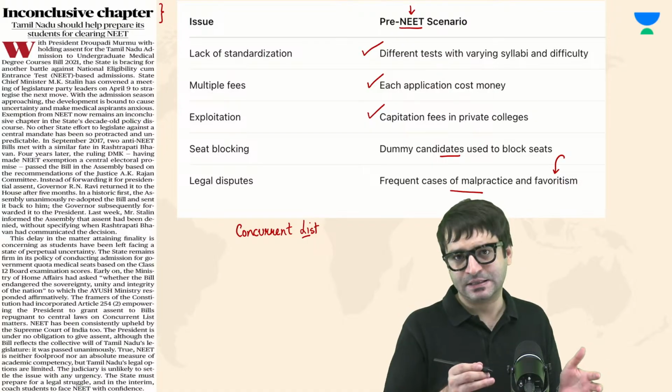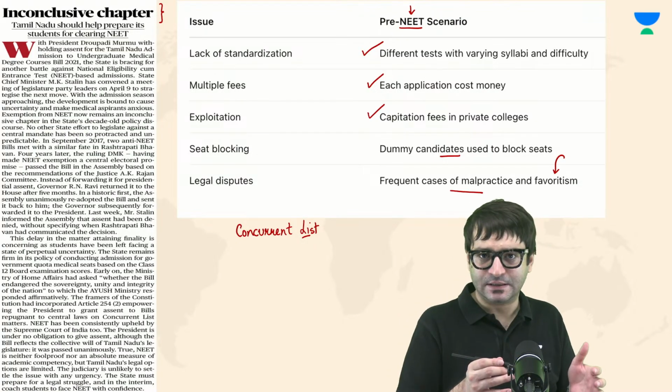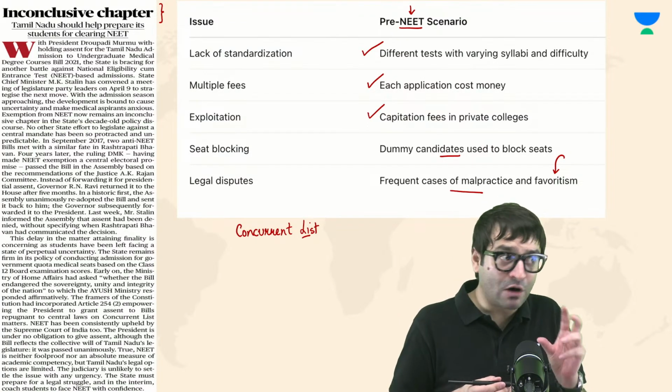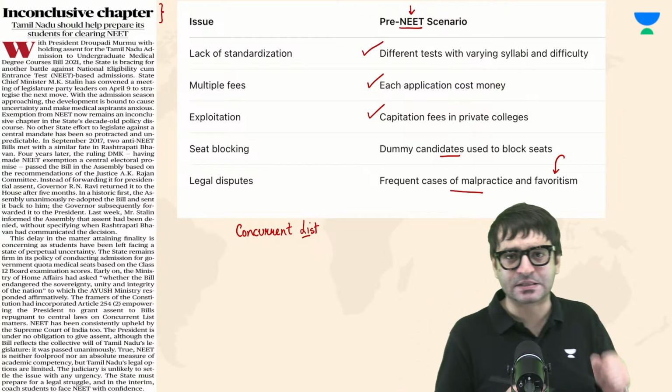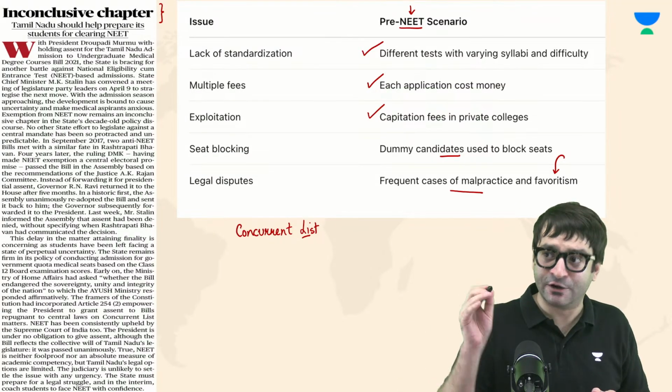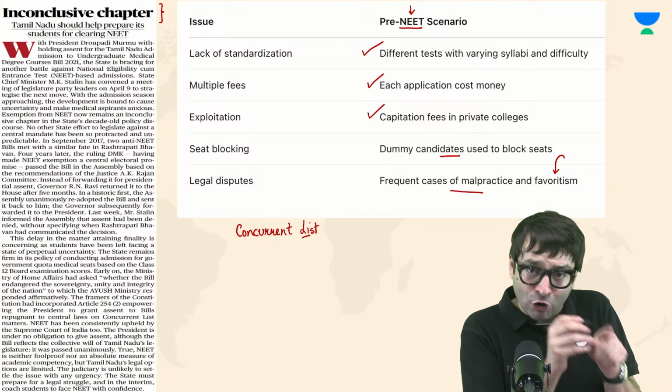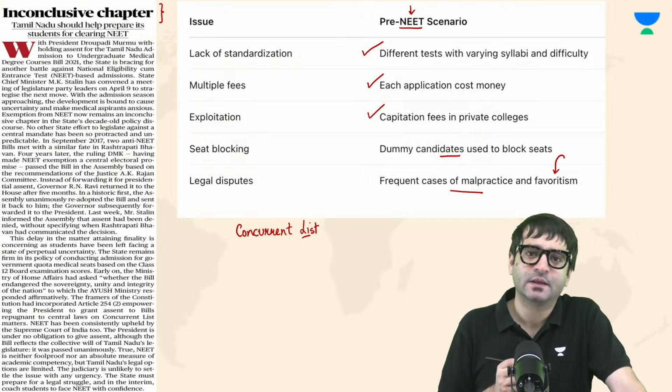Because in case there is a discrepancy, in case the state law violates the parliamentary law on a subject which is mentioned in the concurrent list, then you need the assent of the president. If you get the assent of the president, then your law will prevail in Tamil Nadu.